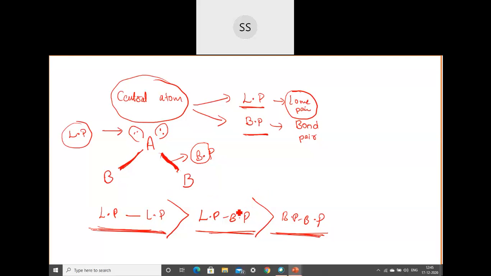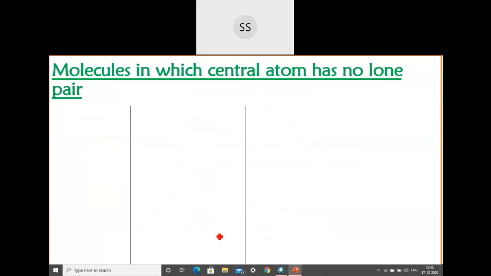So now you have to study what are the different geometrical shapes. So we will start listing that. Molecules in which central atom has no lone pair. We are not talking about the lone pair. First, we will talk only about the bond pair. So I want you to draw this. Give the heading, students: Molecules in which central atom has no lone pair. We will talk only about the bond pair of electron. Make 3 columns.